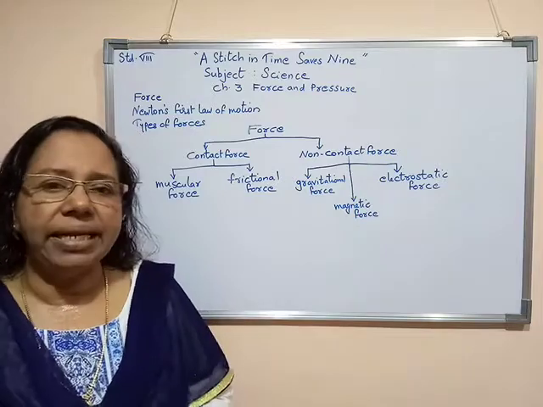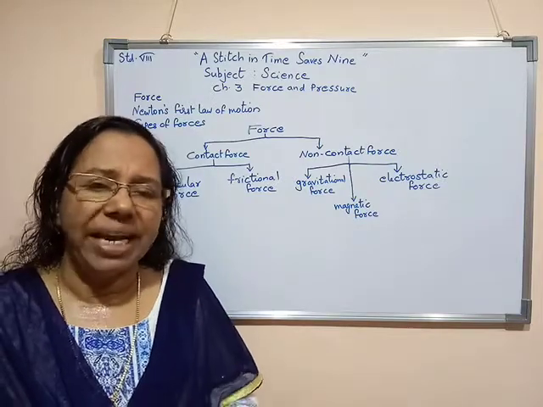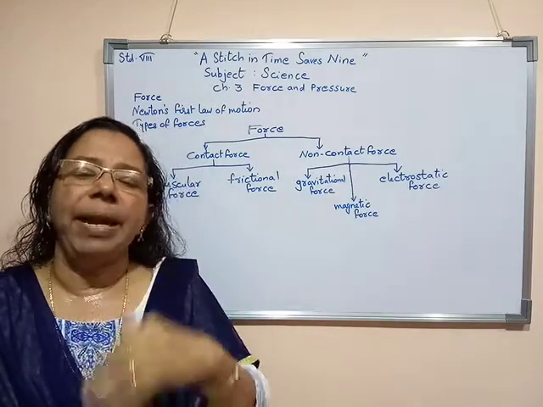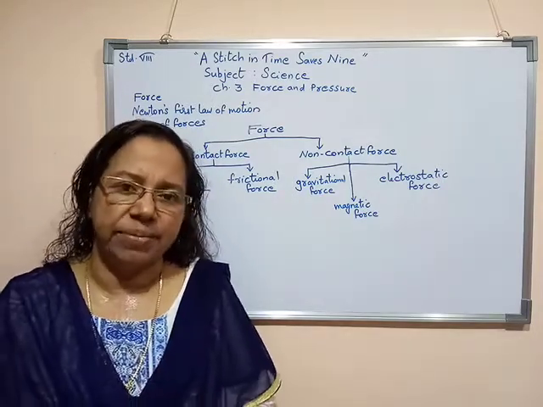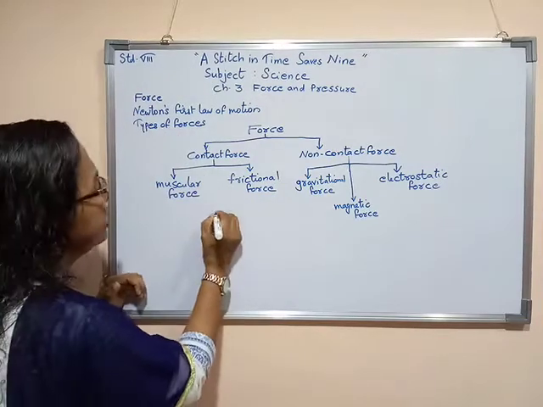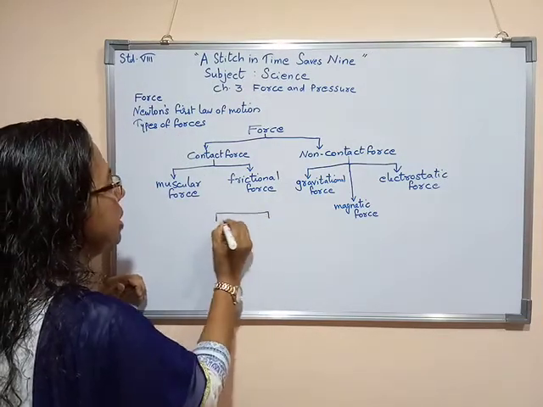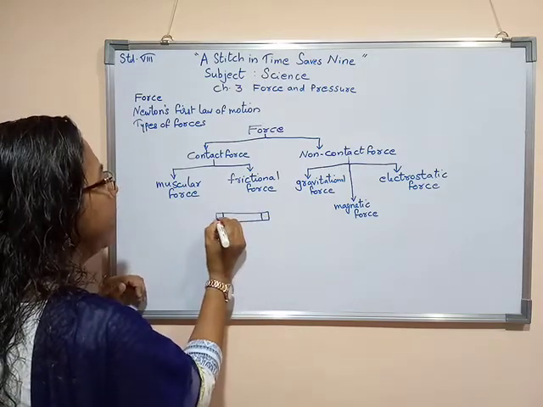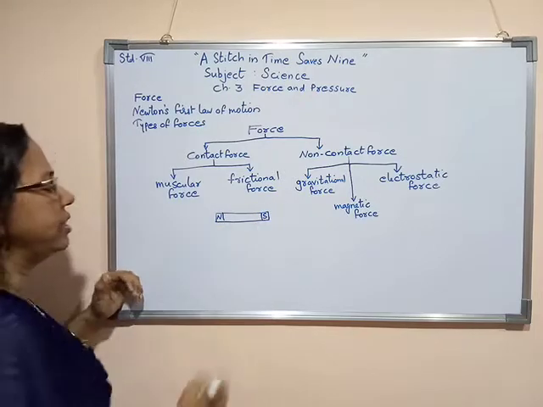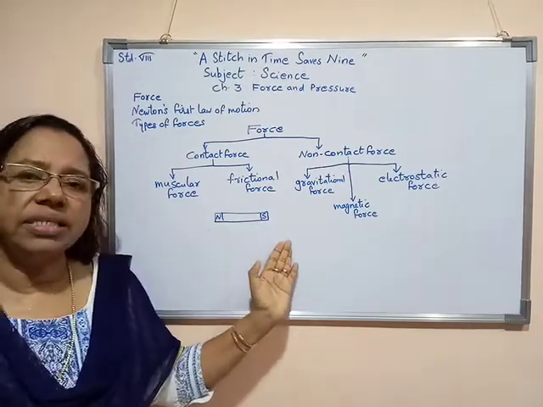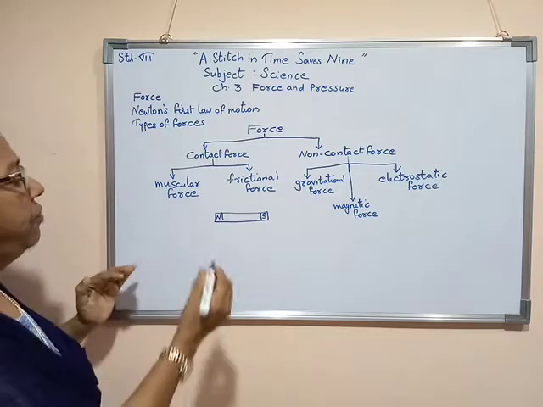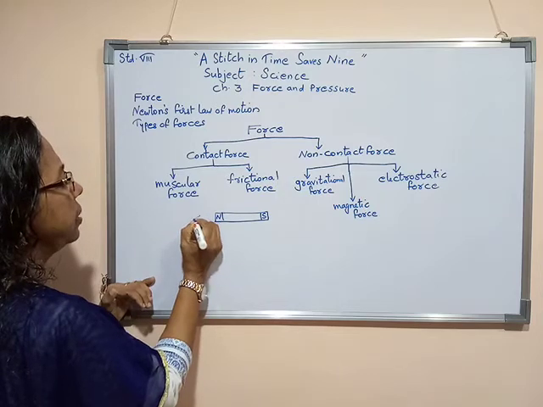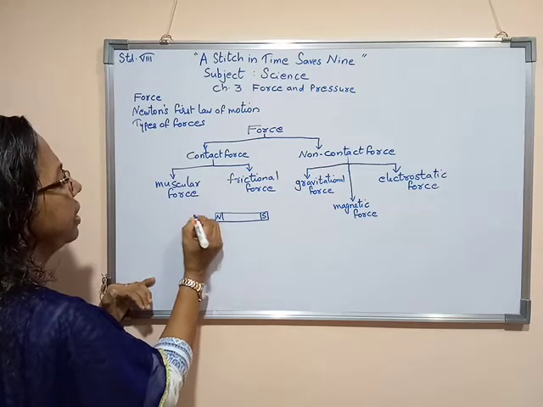Another example is magnetic force. I think you all might have seen a magnet. A magnet pulls magnetic substances towards it. For example, a rectangular shaped magnet is known as a bar magnet. It has two poles, one is the north pole, the other is the south pole. If you keep some iron pins near any pole,